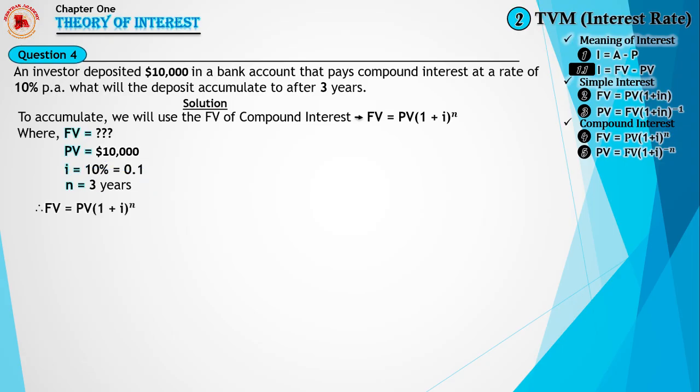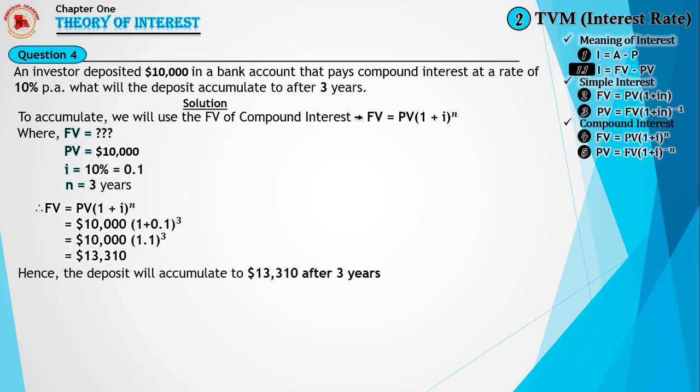Now to solve, FV = PV(1 + i)^n. All we need to do is to substitute everything we have into the formula. Now PV is $10,000, and in the parentheses we have 1 plus 0.1 raised to the power of 3. From within the parentheses we evaluate and get 1 plus 0.1 to become 1.1, and $10,000 multiplied by 1.1 raised to the power of 3 will give us $13,310. Hence, the deposit will accumulate to $13,310 after 3 years. Therefore, the answer is $13,310 as the future value of this compound interest.